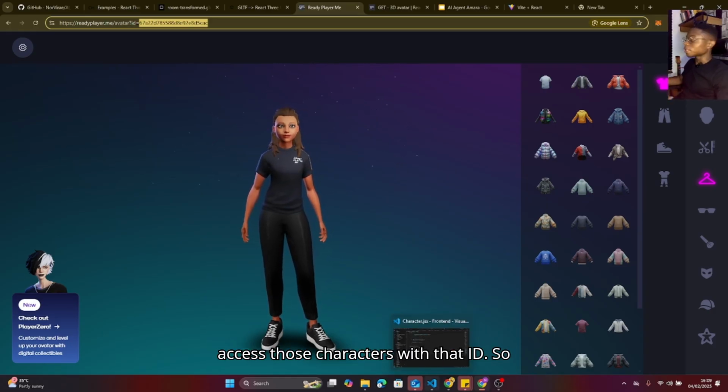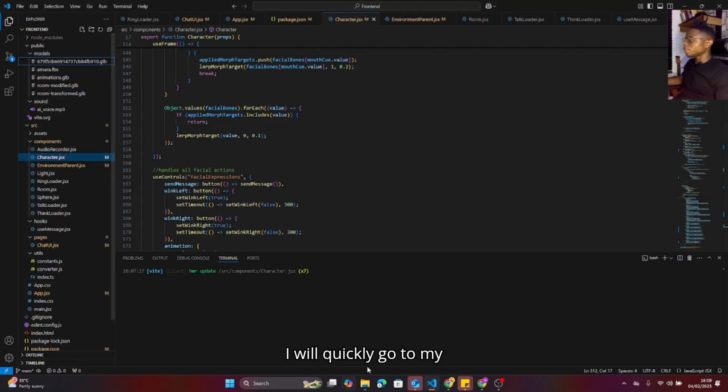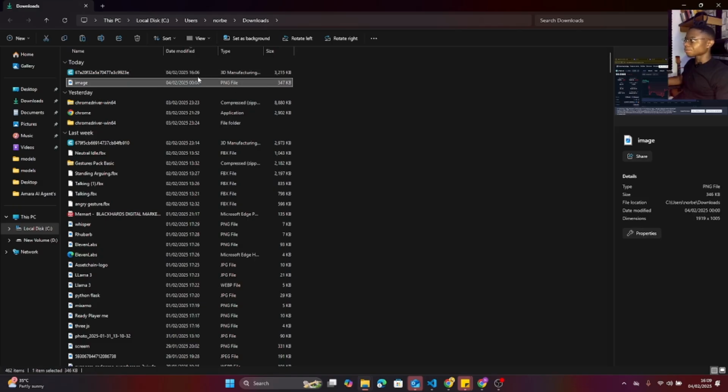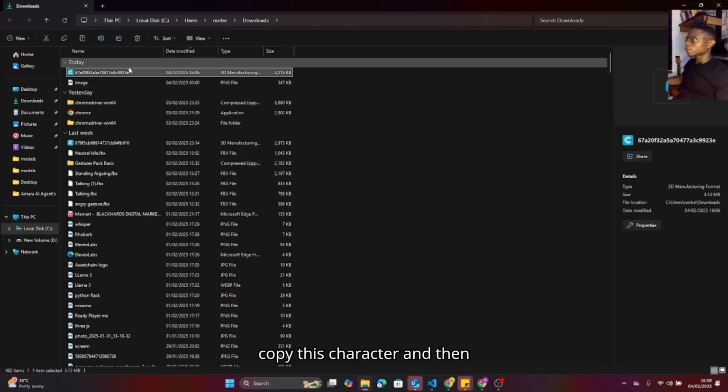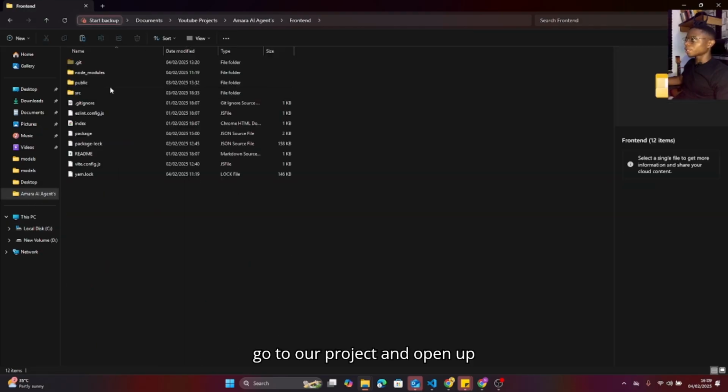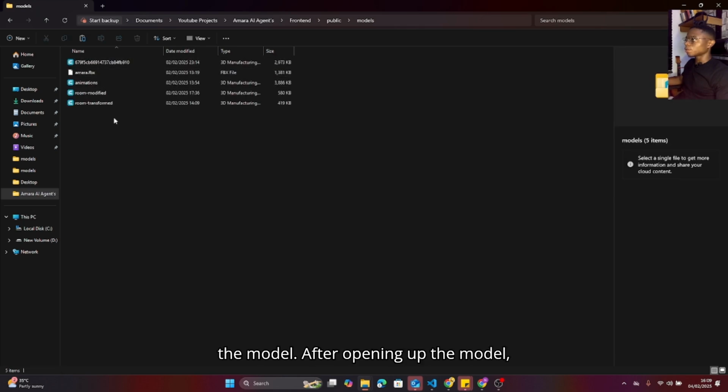So I will quickly go to my downloads, copy this character, and then go to our project and open up the model. After opening up the model, I'll paste it.